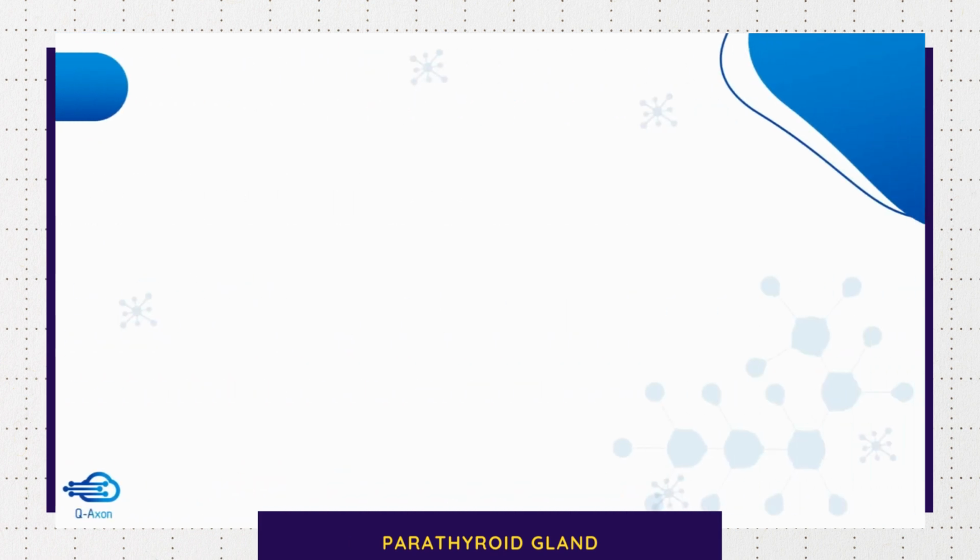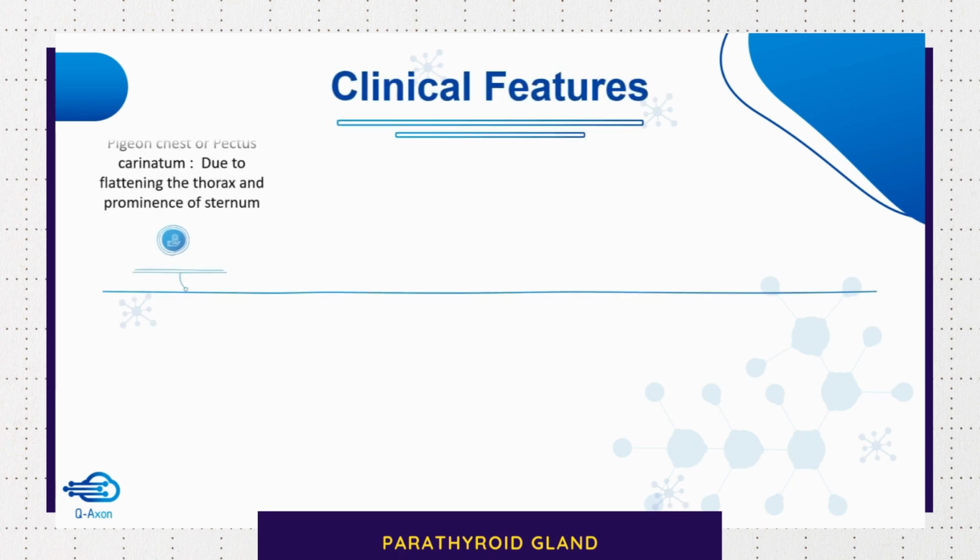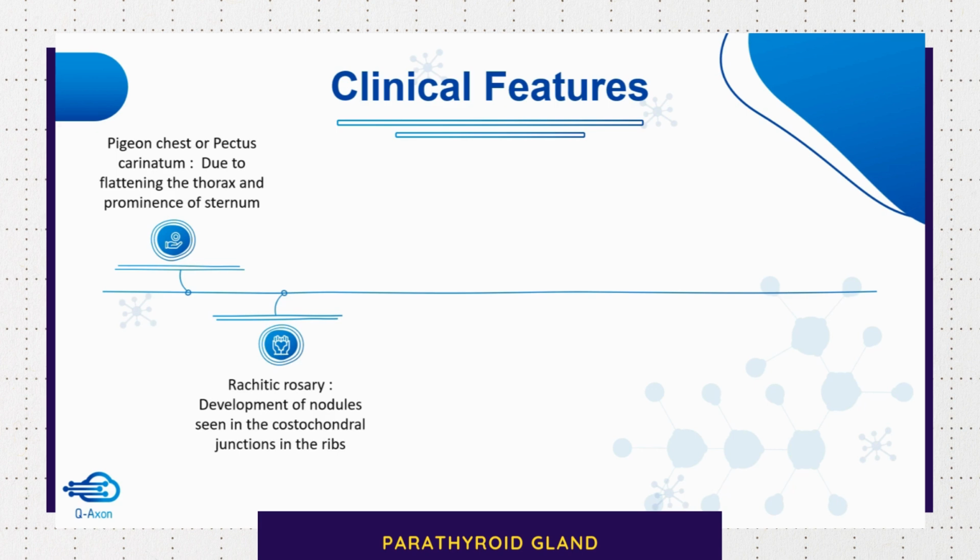The clinical features of rickets include the following. Pigeon chest or pectus carinatum. It happens due to flattening of the thorax and prominence of the sternum. Development of nodules seen in the costochondral junction in the ribs is called rachitic rosary. Then we can have spinal deformities such as kyphosis, which is referred to as forward bending.